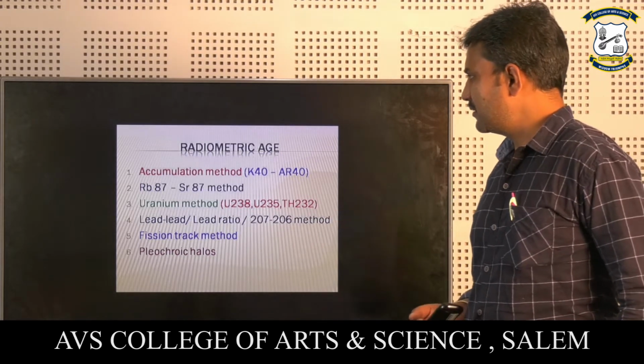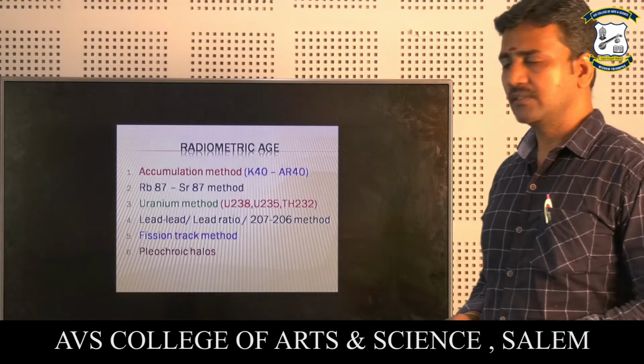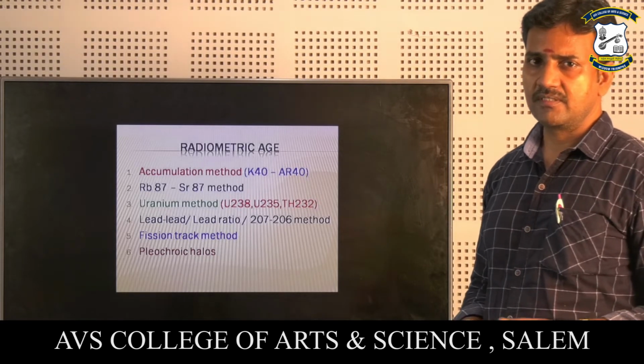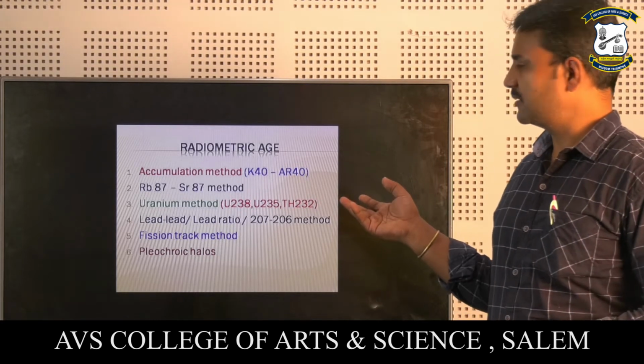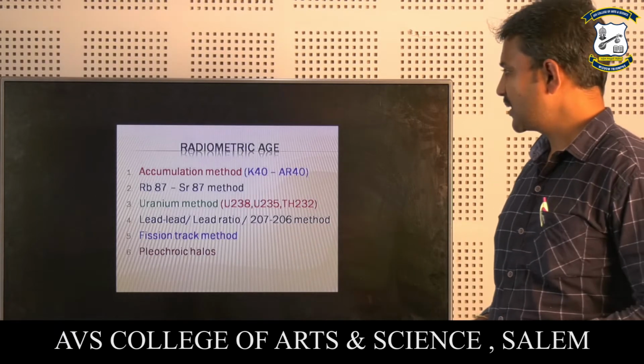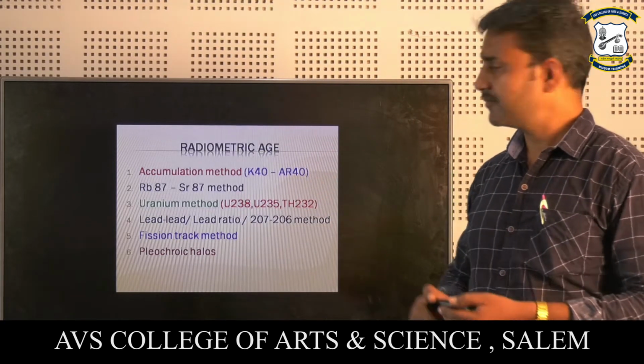And the lead and lead ratio. The lead and lead ratio is also known as the lead-lead method, and also the 207 and 206 method. So both are the same. Using the lead value of the material, we can easily calculate the age of the earth. Not only the age of the earth, but also the age of the material present in the rock.